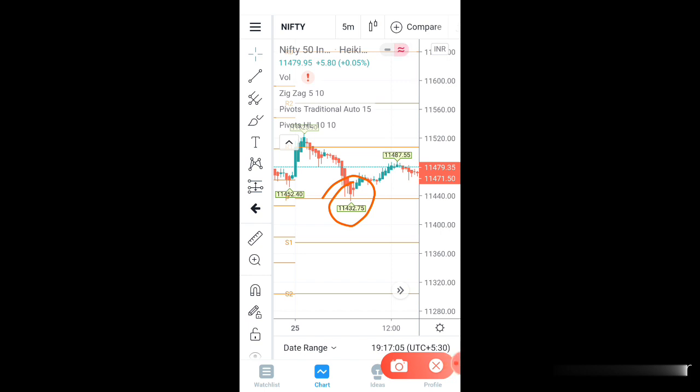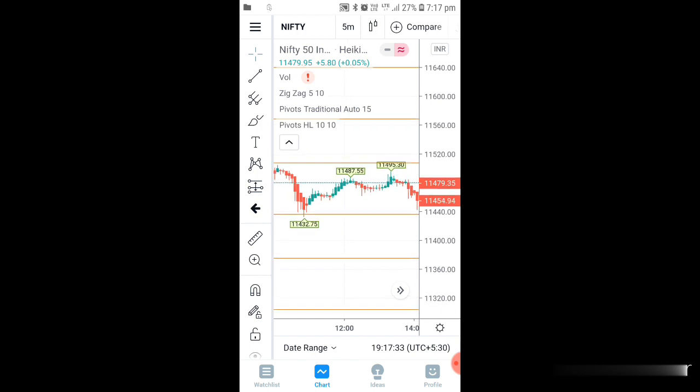So once it is coming there, again you can make sure, okay, you have to wait for 1 or 2 candles. So here you can see, once it is touching the support area, you have to be aware. If it is not going below this level, you have to be aware this is going to be upside again, because by the second candle itself, here you can see the second green candle, we can make sure it has taken support there. We can go for a call side. So same thing what happened.